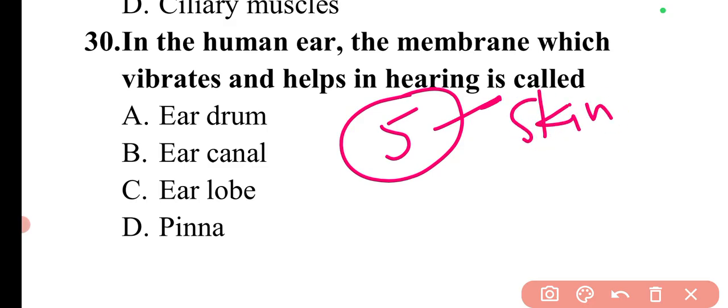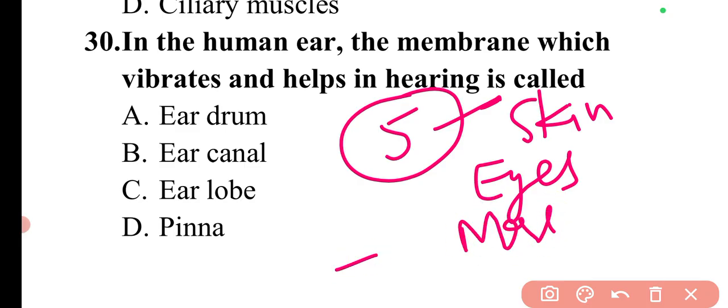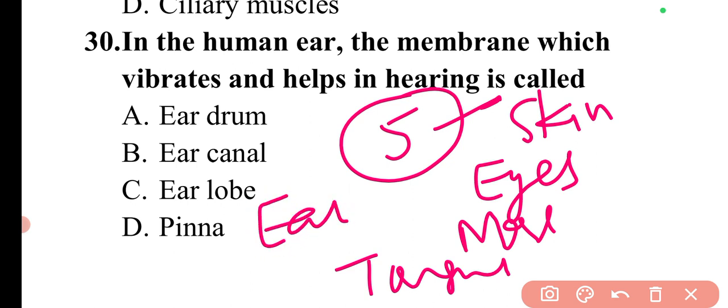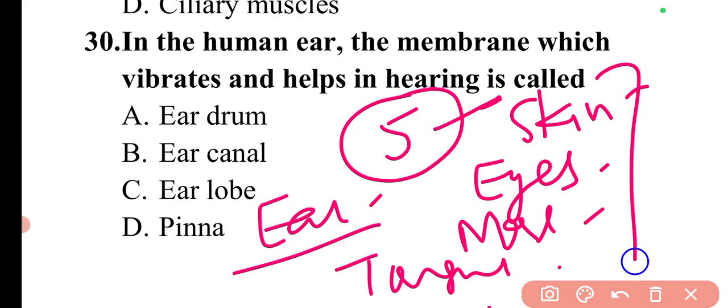Then we can move to our head portion. Moving downward, we can see the eyes, then the nose, then in the mouth there is the tongue, and then moving sidewise, our ears. So these are the 5 different sensory organs. In some state level examinations this question has also been asked.